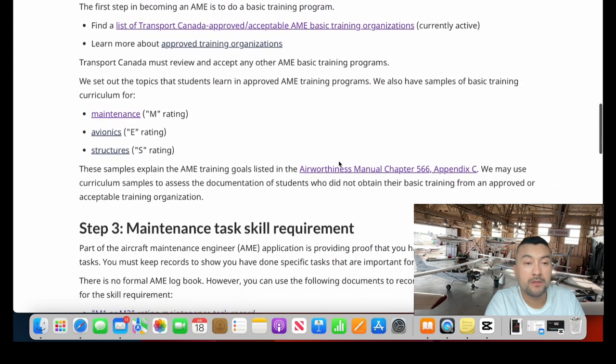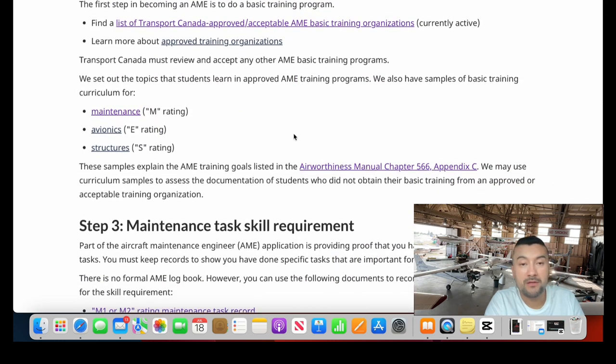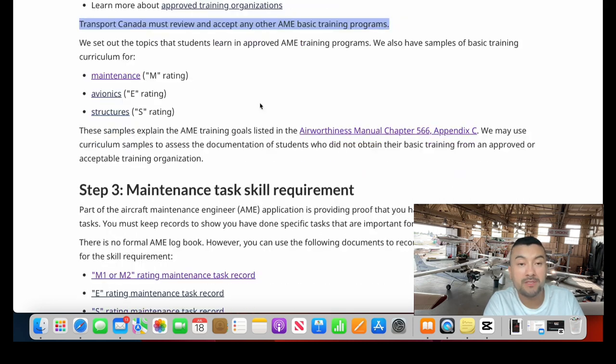What else? Transport Canada must review and accept any other AME basic training programs. It can be confusing, but the thing is that you need to do training from an organization that is listed in this link. They set out the topics that students learn in approved AME training programs. We also have samples of basic training curriculum for maintenance, avionics, and structures.